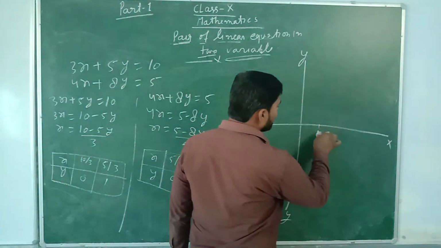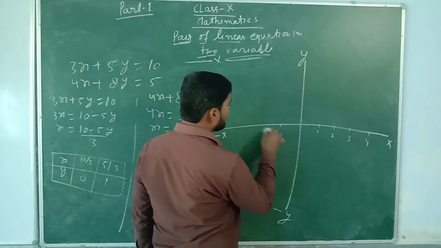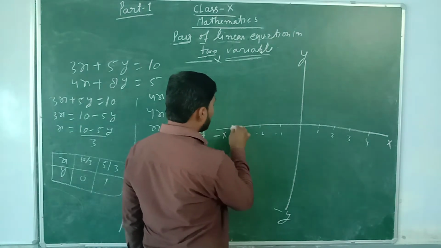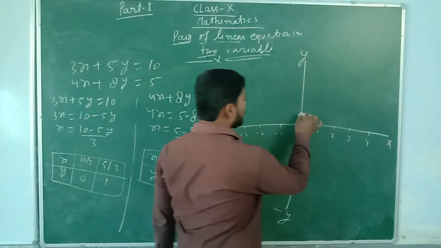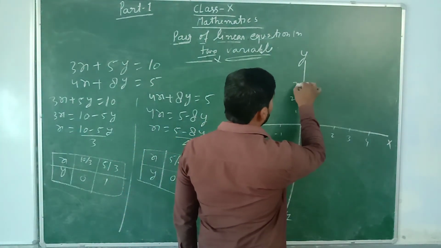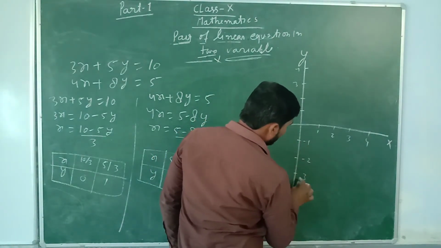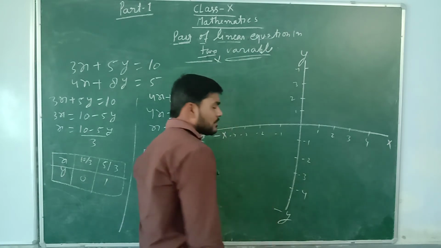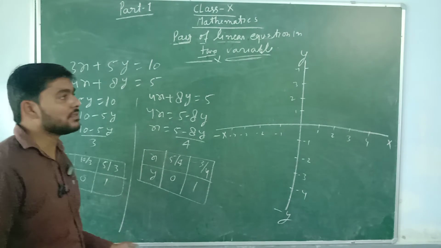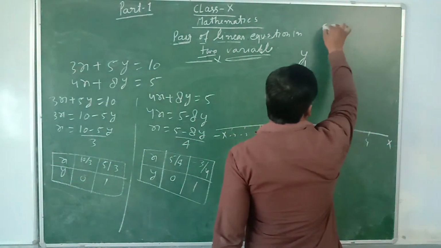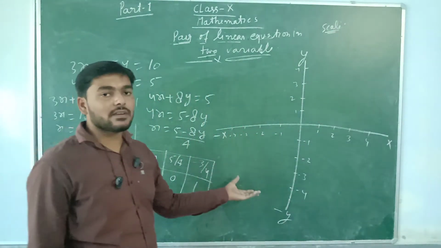Now here will be 1 2 3 4, minus 1 minus 2 minus 3 minus 4, and on the positive side of y, that is 1 2 3 4, here it will be minus 1 minus 2 minus 3 minus 4. You can take any gap according to the question which is given. Now you have to write the scale for this graph.